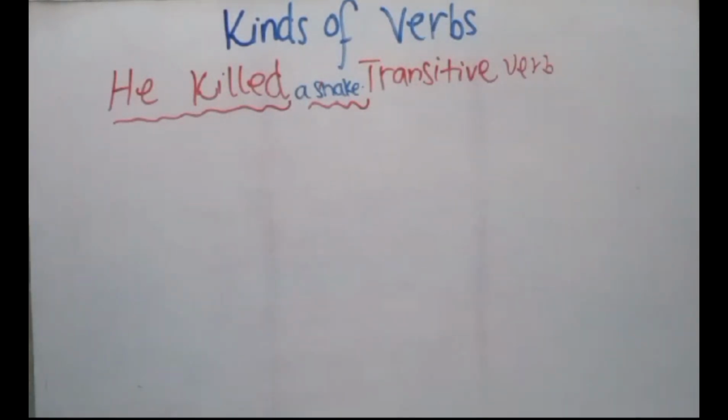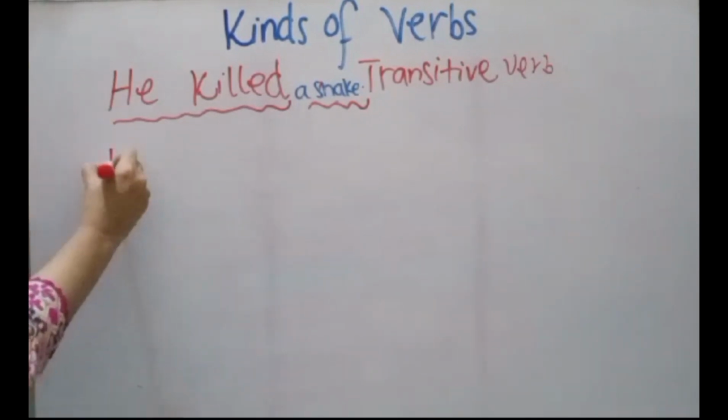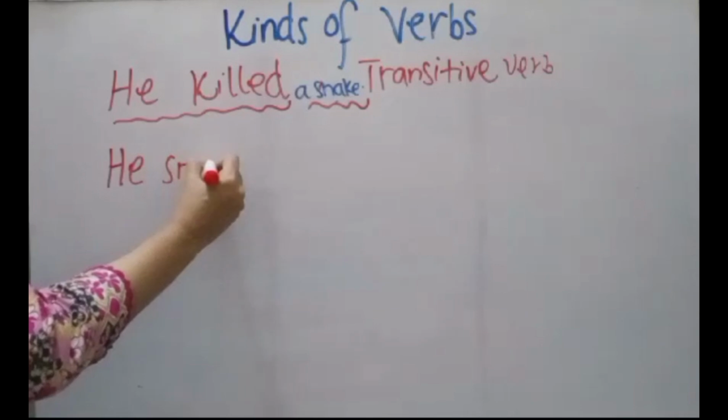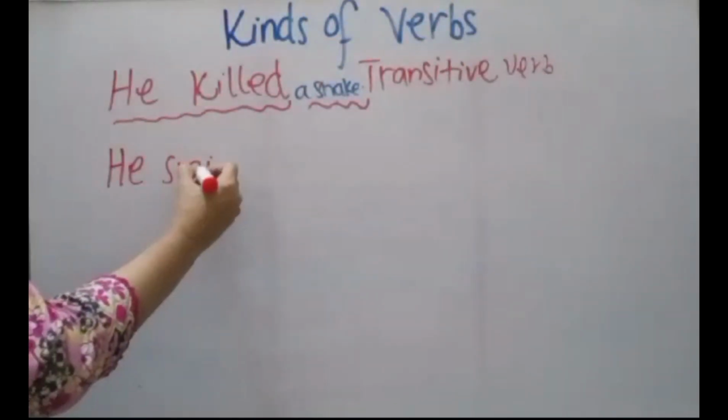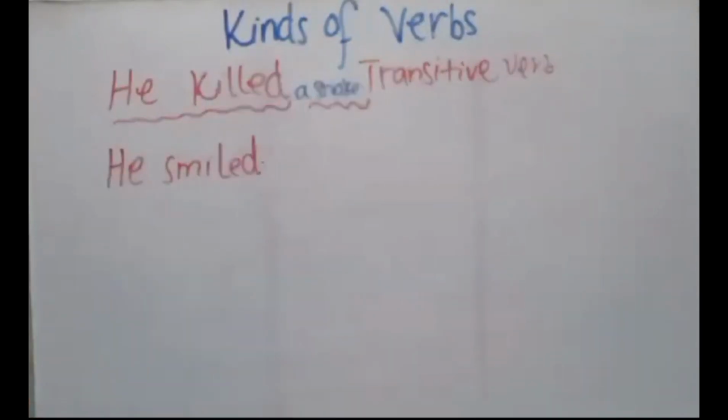Understand? Those verbs which don't need any object are called intransitive verbs. For example, here I will say he smiled. Now it's your turn. You tell me, is he smiled a transitive or intransitive verb? Here is just a simple formula.